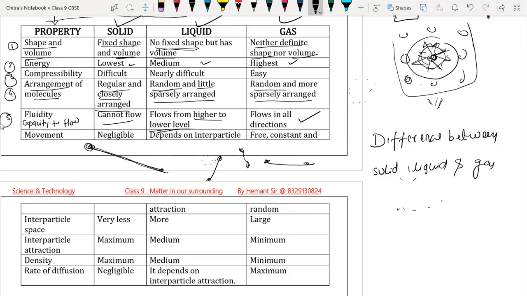Okay, beta. Now we are going to discuss the movement of the particles.